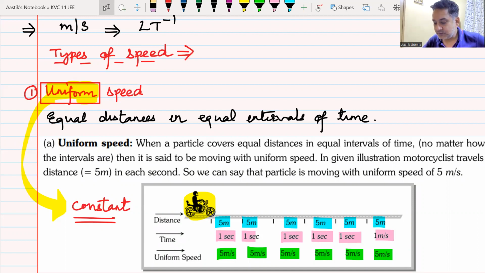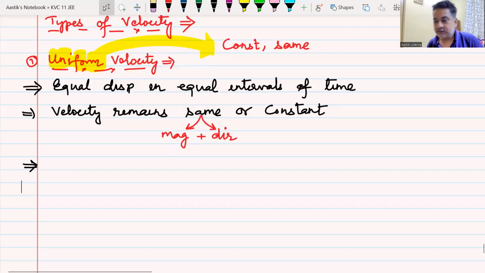How can you relate the two, cousin brothers? How can you understand uniform velocity in terms of what I have just shown you?